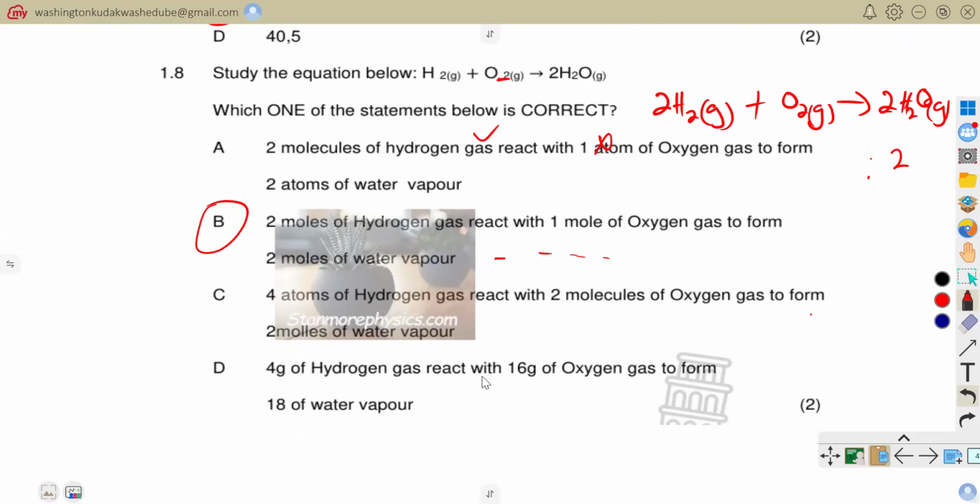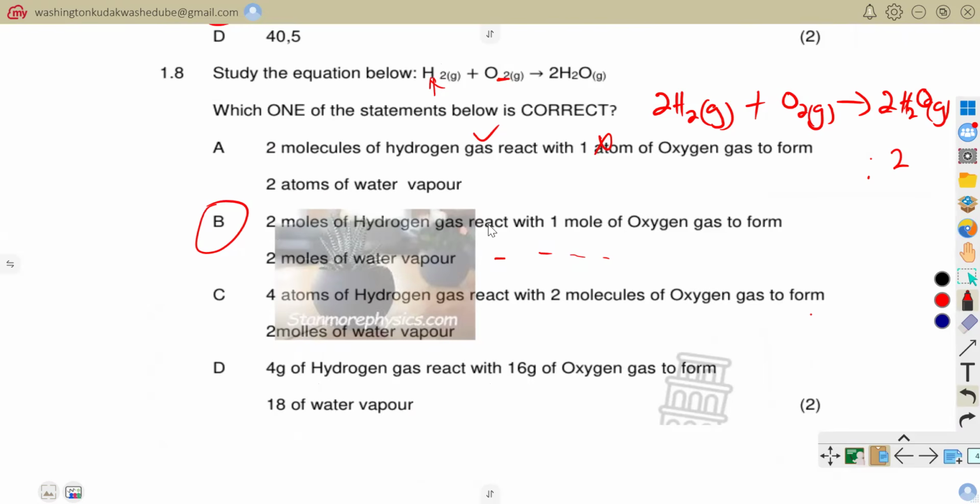The information that is given did not mention anything to do with the mass of hydrogen. Yes, we know the molecular mass of hydrogen, but in terms of the number of molecules that are reacting, that cannot translate to 4 grams of hydrogen. So for 1.8, our answer was just supposed to be B.